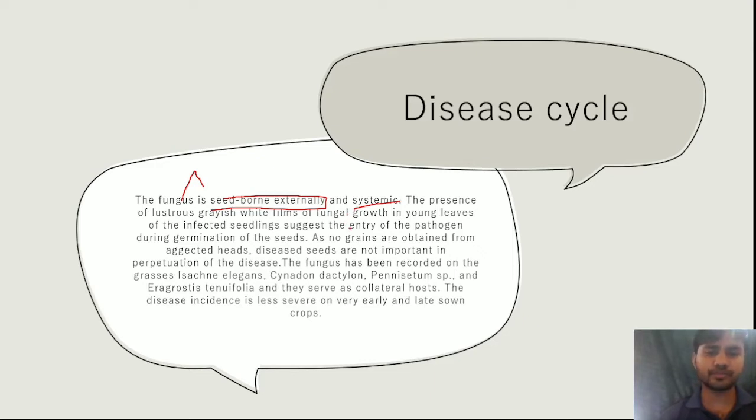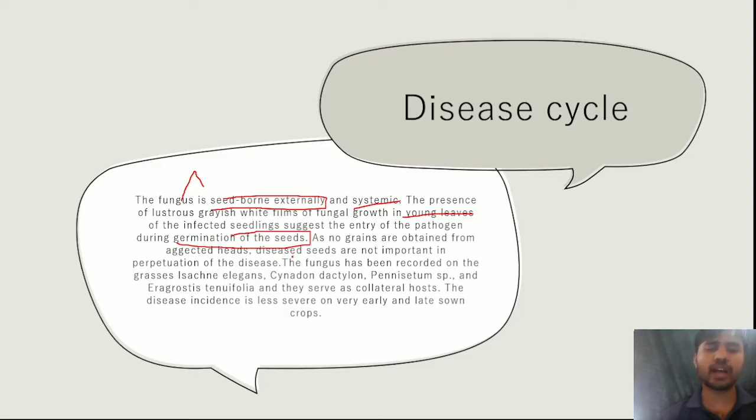The white film of fungal mycelium is first seen on young leaves. What does it indicate? It indicates that the entry of the pathogen is during germination of seeds. When the seed germinates, this pathogen enters.